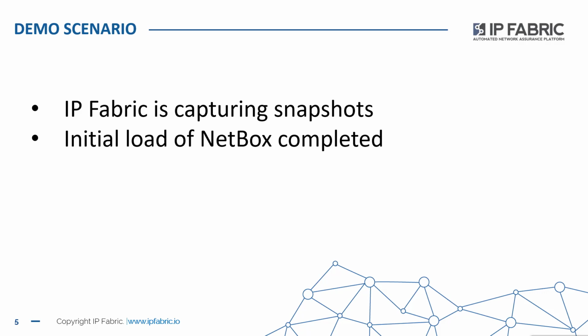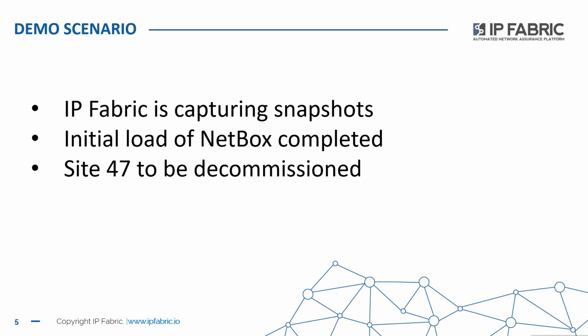Now, we have an evening where we've got some changes coming up. Site 47 in our customer's network is no longer required. The office is being closed down because users are no longer needed to be housed there. They work from home most of the time now, right? So we're able to free up the office space and relinquish those network devices. So our change this evening will be to decommission those devices and shut them down, power them off, ready to be removed.